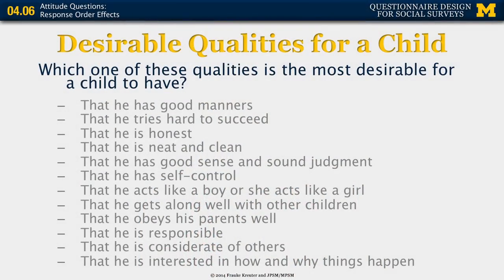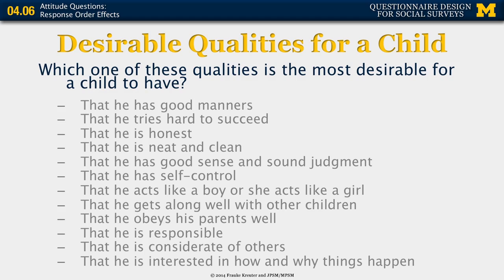Okay, so this segment here on response order effects fits nicely into the attitude question unit, but it could also go somewhere else. These response order effects might appear in factual questions, though maybe not as often, because people might have a stronger representation of what their answer should be. Let's take this question as one example. Which one of these qualities is the most desirable for a child to have? And here comes a long list of qualities, and some of them you might have thought about before, others not.